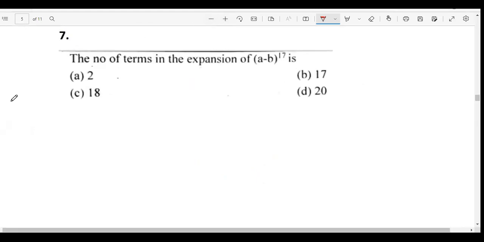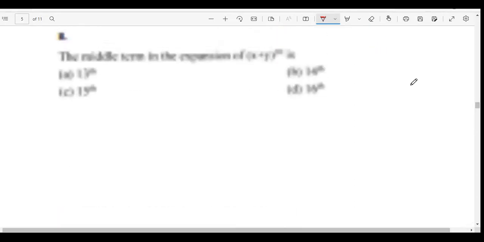Answer me quickly. The number of terms in the expansion of (a - b) power 17. I have told you whatever power you will have, the number of terms would be 1 more than the power. So it would be 18. Well done. Excellent. Since it is 17, you would be having 17 plus 1 terms. So it means the answer is going to be 18. Very good. Well done.